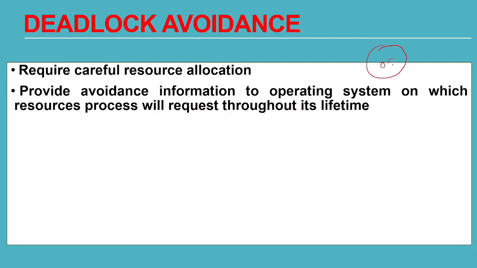Suppose there is an OS over here, there is a process and there is a resource. The OS will allocate the resources to the process. So when deadlock avoidance is used, the OS should carefully allocate the resources to the process. Suppose the process is Word and Word wants the CPU resource. So the OS should carefully allocate the CPU to the process.